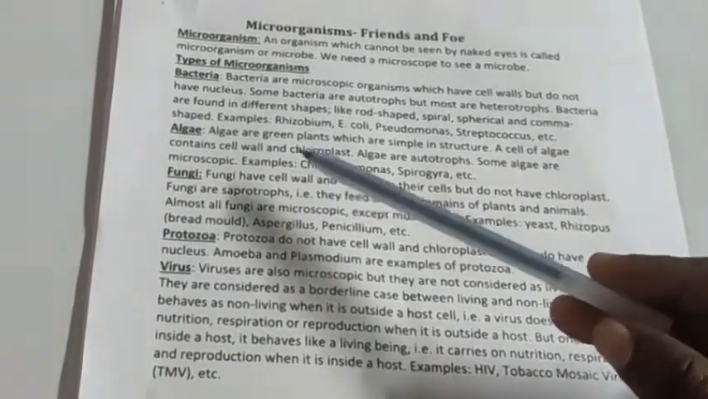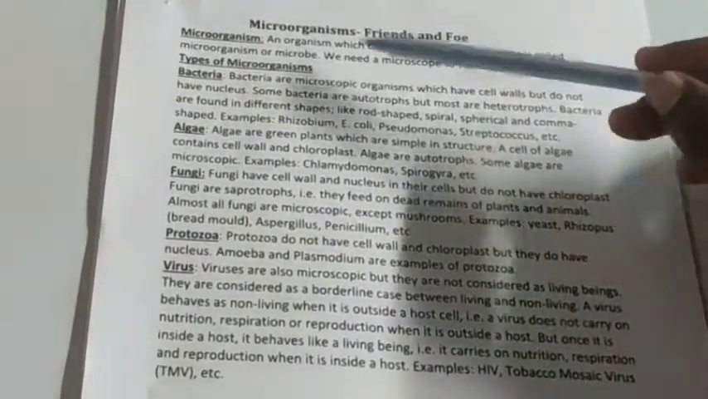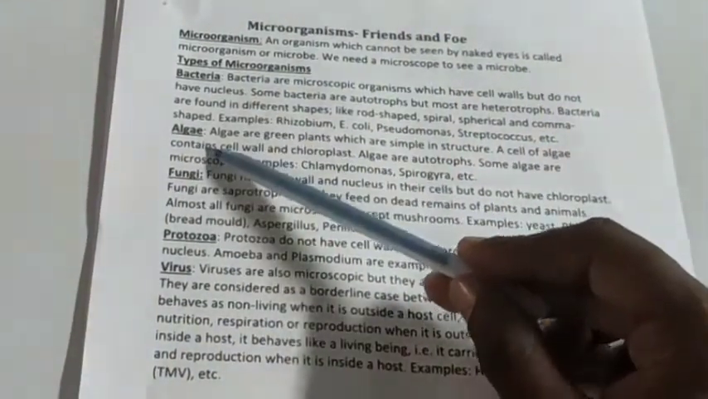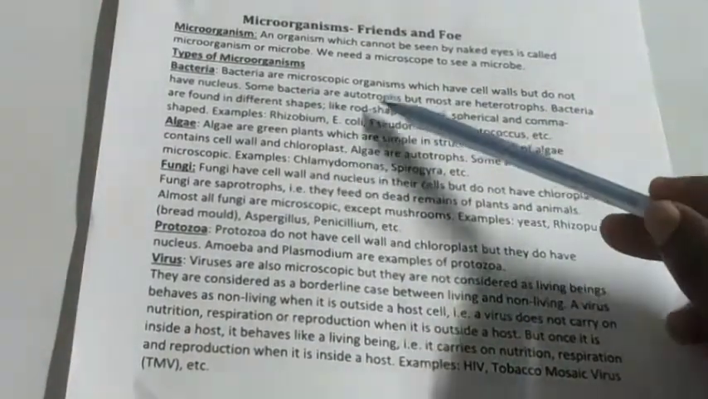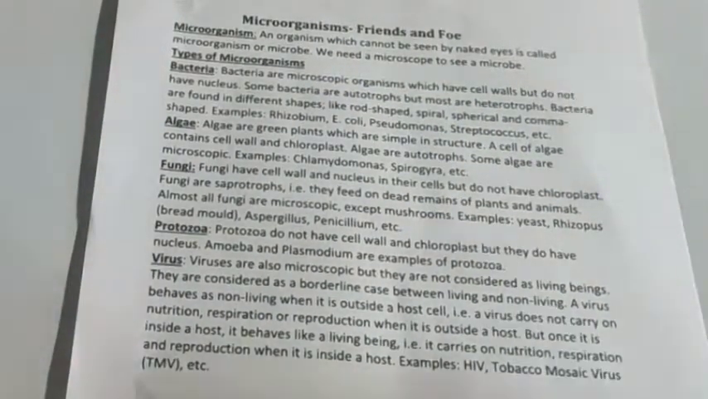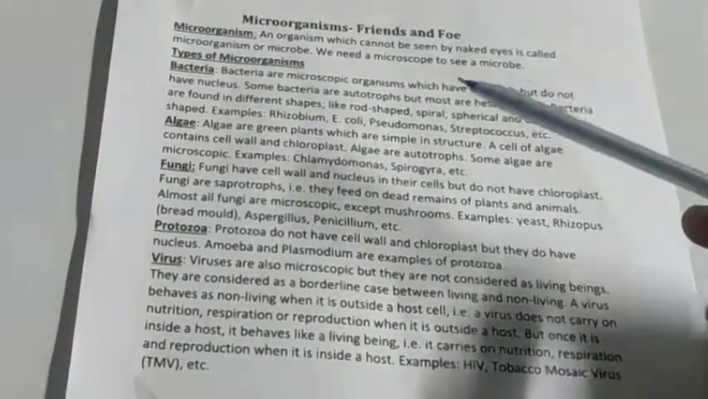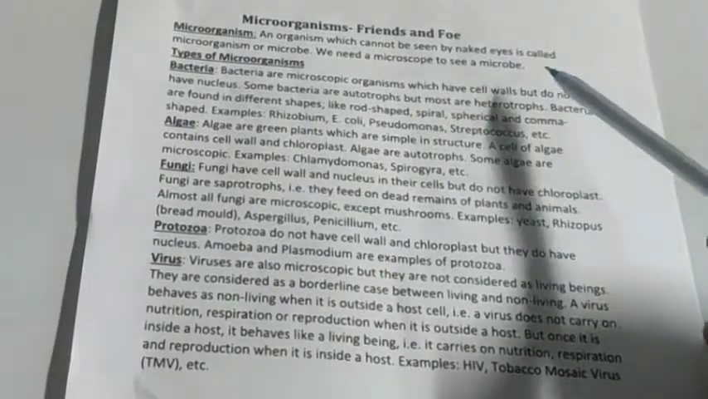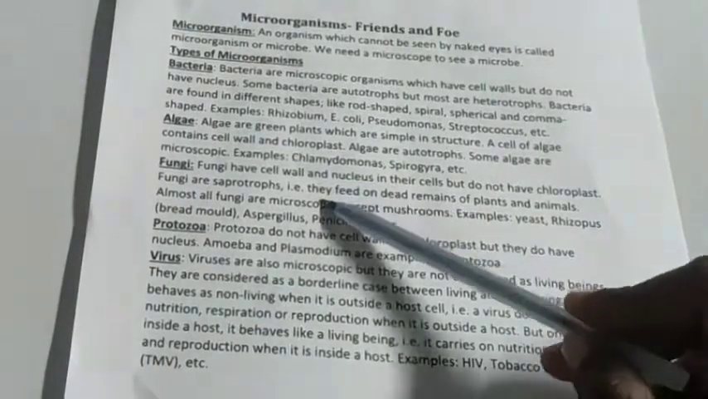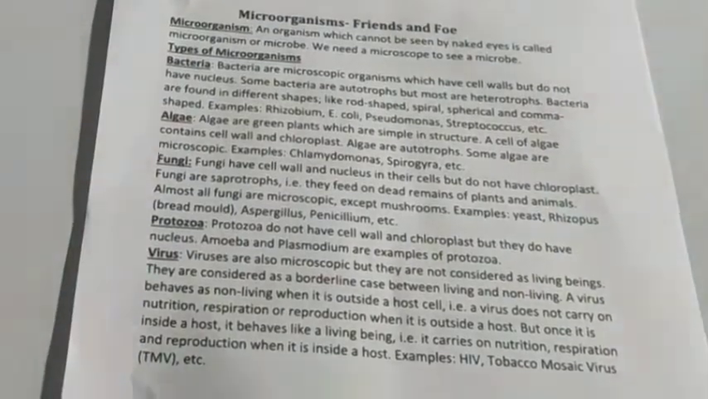Our next class is fungi. Fungi have a cell wall and a nucleus. Bacteria contain a cell wall, and the nucleus is absent. Algae contain a cell wall and chloroplast is also present, but the nucleus is absent. In the fungus case, it contains a cell wall and nucleus, but chloroplast is absent. As for the mode of nutrition, bacteria are autotrophs and heterotrophs, algae are autotrophs, and fungi are saprotrophs. That means they have the saprophytic mode of nutrition, which I think we all know.